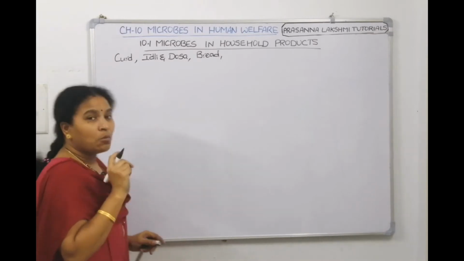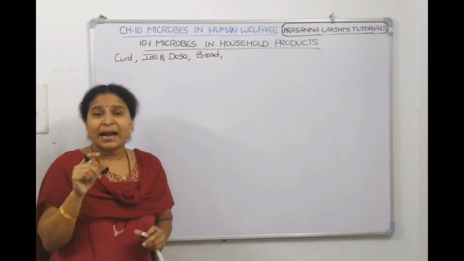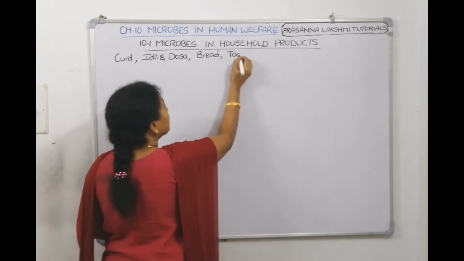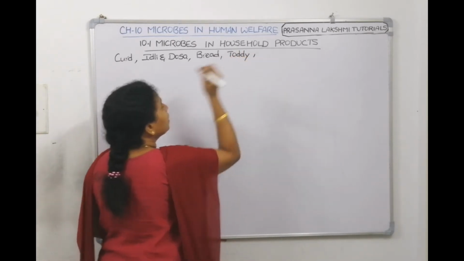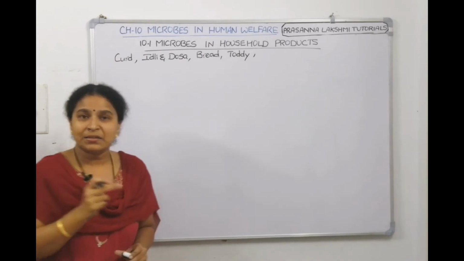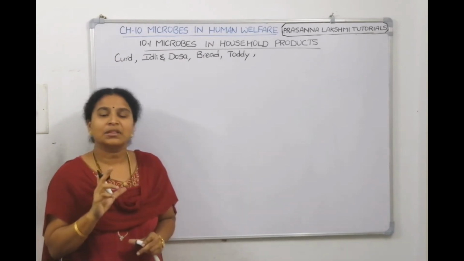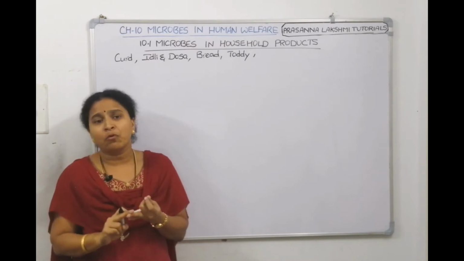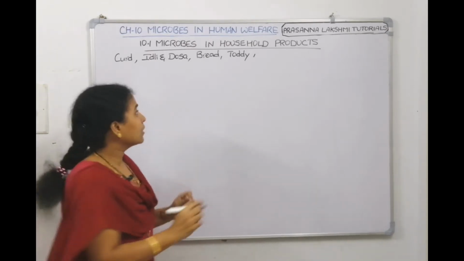In bread production also microorganisms are involved. And in some traditional drinks, toddy preparation also, microorganisms are involved. In religious cultures and all, they use toddy as a traditional drink in the southern part of India. That also we can talk about. Fermented fish, fermented bamboo and fermented soya bean also come here.